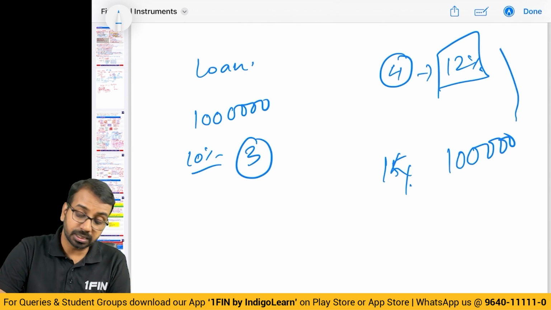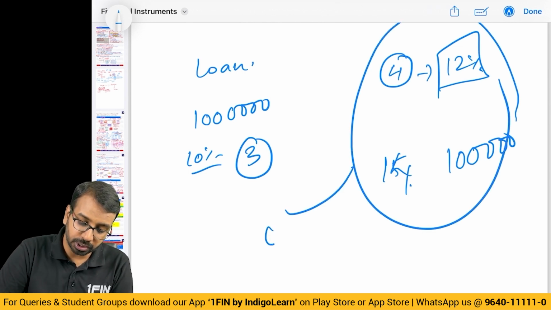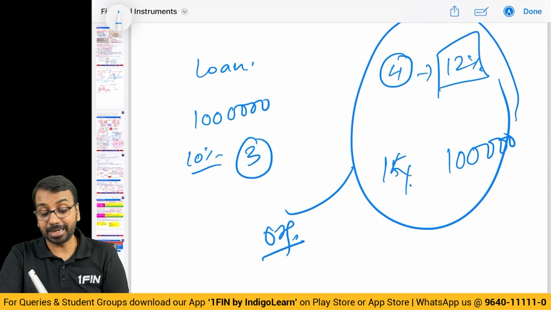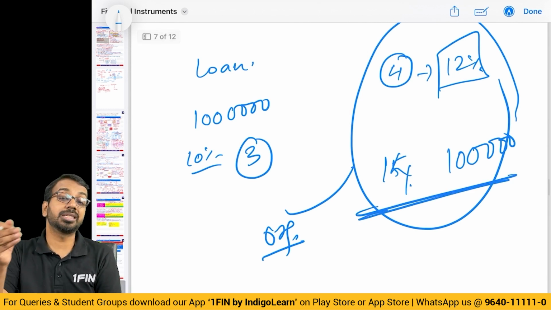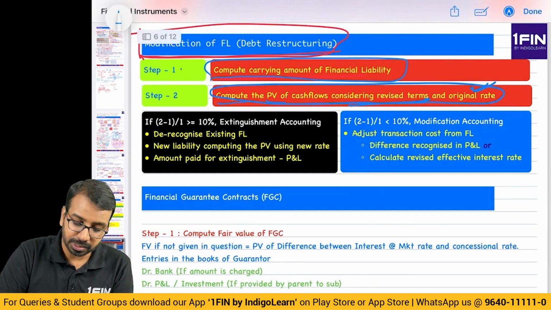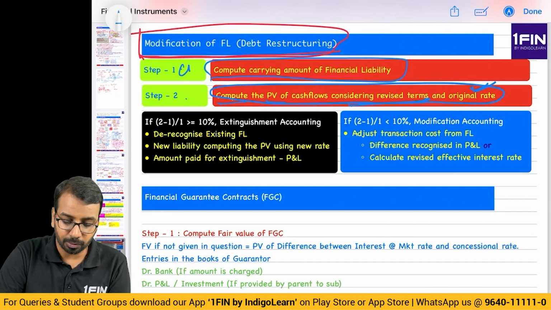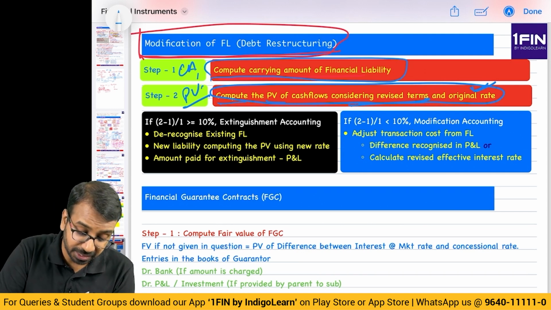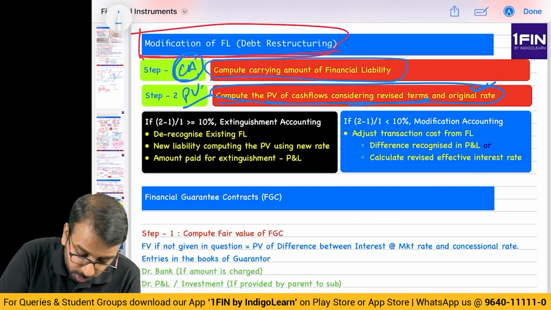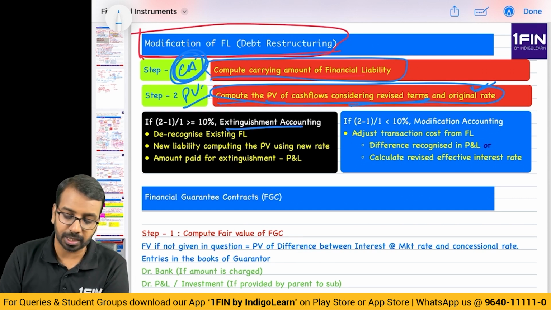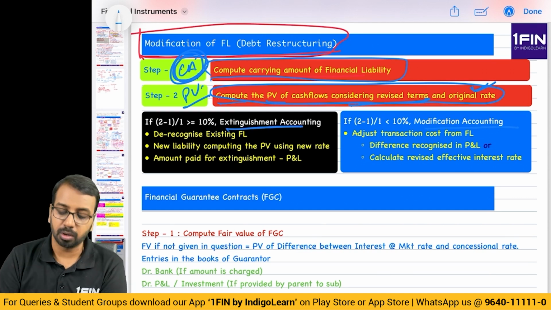Now, considering this revised term, using the original rate, which rate? The original discounting rate that you have taken, that rate you will consider and calculate the present value. Now, step 1 and step 2 I have done. This is the carrying amount. This is the present value based on revised terms. You will see what is the difference. If the difference is 10% or more of the carrying amount, then we use the extinguishment accounting. Otherwise, we will use the modification accounting.